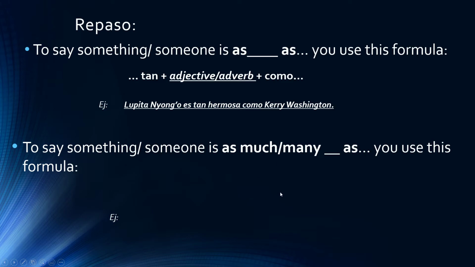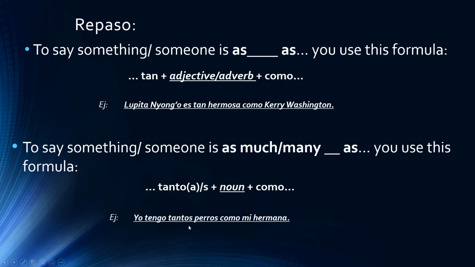What about as much or as many as? Another comparison of equality. What's your formula? A form of tanto. You can use tanto, tanta, tantos, or tantas. And then you've got to have a noun in there, and then como. It has to be a noun because you can't say as much beautiful as. That doesn't make sense. Whatever that noun is, that's how you're going to make your form of tanto agree. Yo tengo tantos perros como mi hermana. I have as many dogs as my sister.